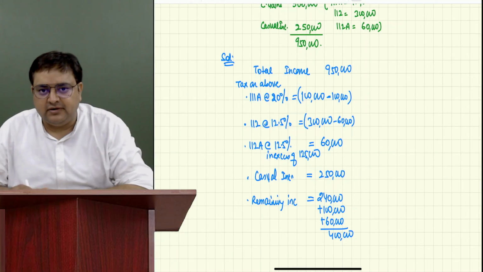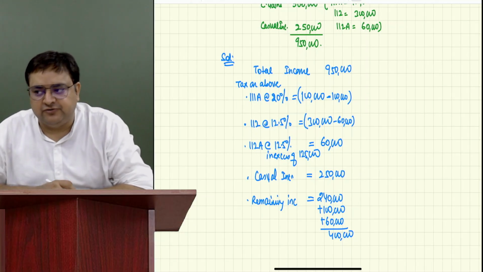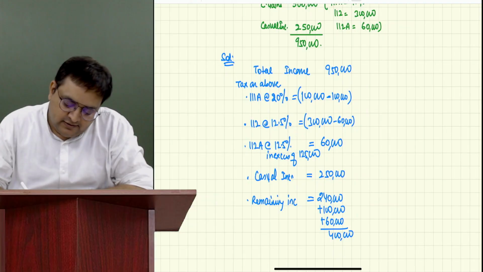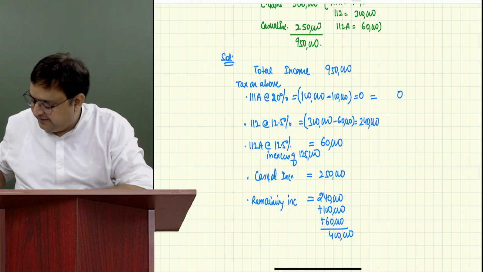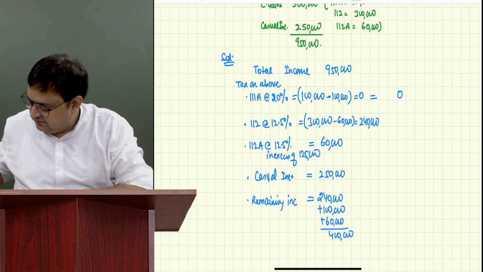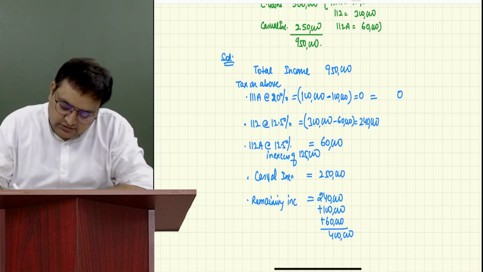So there was unexhausted basic exemption limit also in this question. So now the tax becomes 0. 0 on 20% becomes 0. This becomes 2,40,000 into 12.5%, 30,000. 30,000, correct.